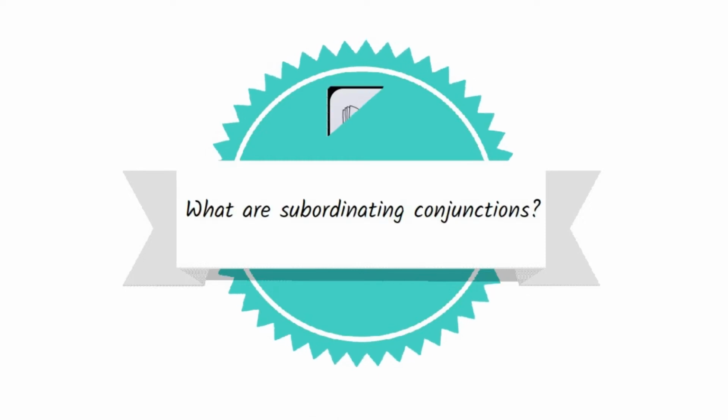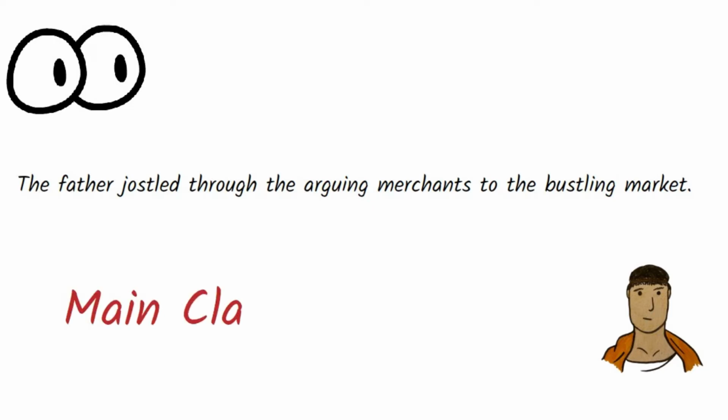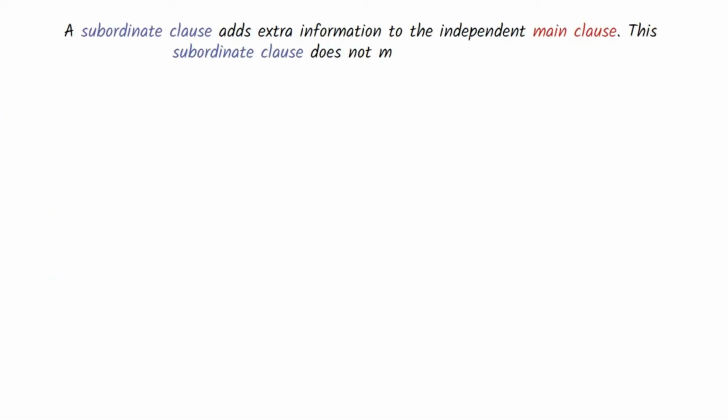What are subordinating conjunctions? Have a look at this sentence. The father jostled through the arguing merchants to the bustling market. This independent sentence makes perfect sense by itself. We can refer to it as a main clause when we place it in a sentence with a subordinate clause. So let's find out what that is.